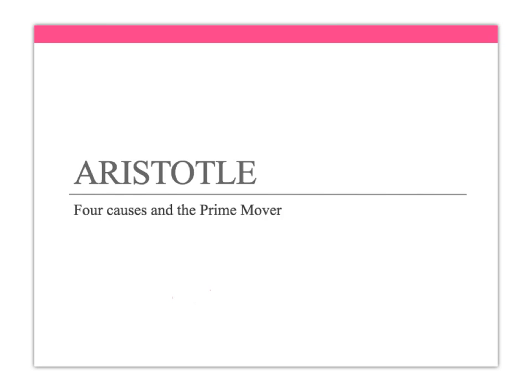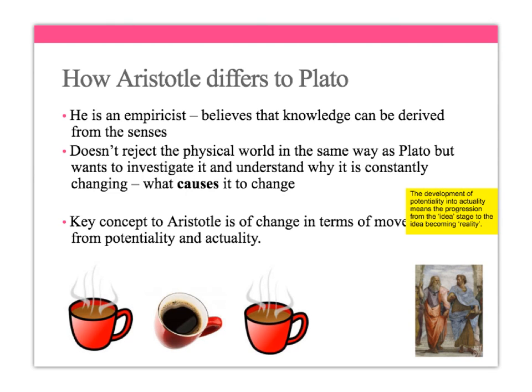So our second ancient Greek philosopher that you need to know for the exam is Aristotle. And the two main parts of the specification are the four causes and the prime mover. So first of all, let's think about how Aristotle differs to Plato.